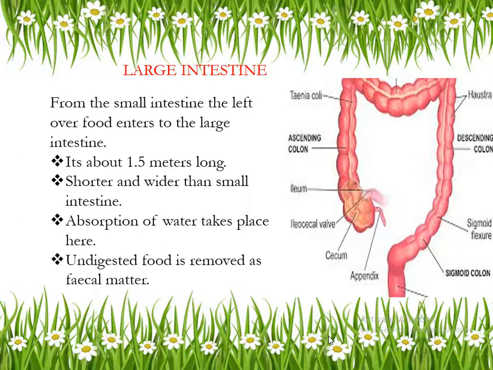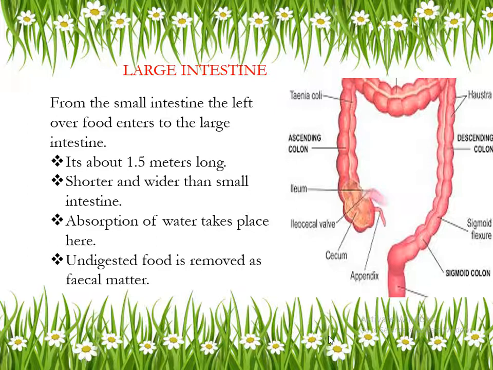In the previous session, which compartment have we studied? Small intestine. In the small intestine, I discussed one very important word that we see internally. What is that?